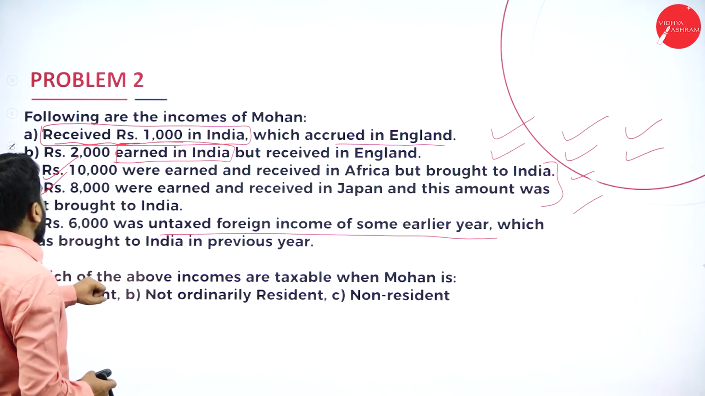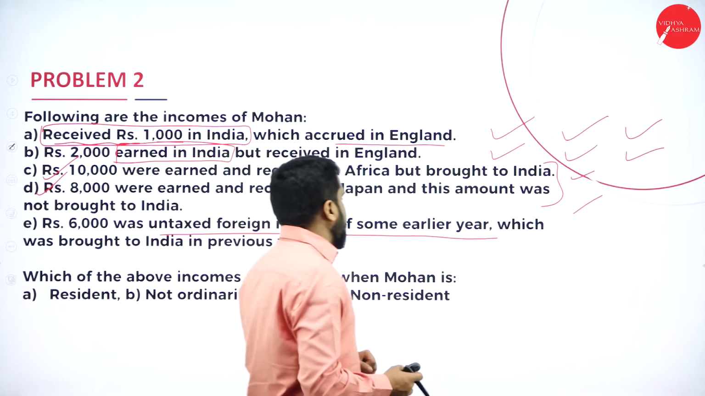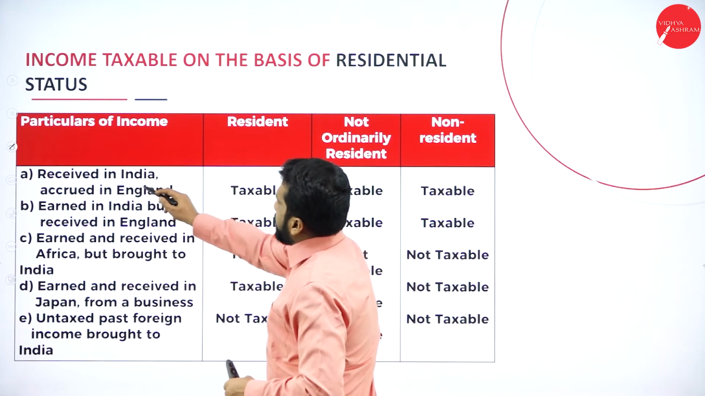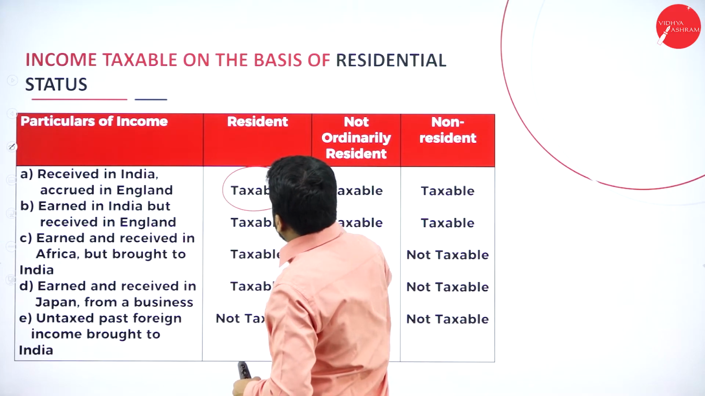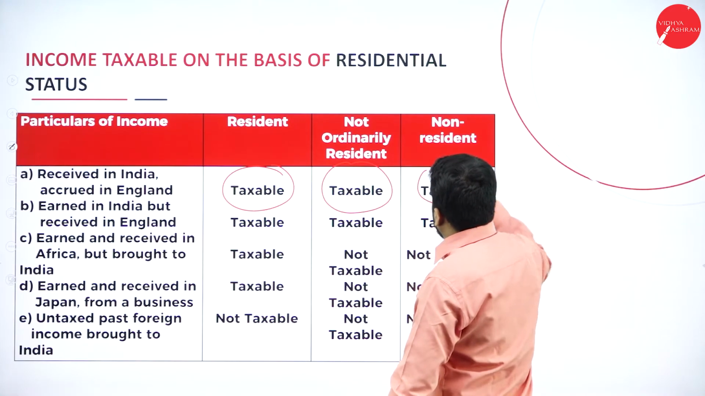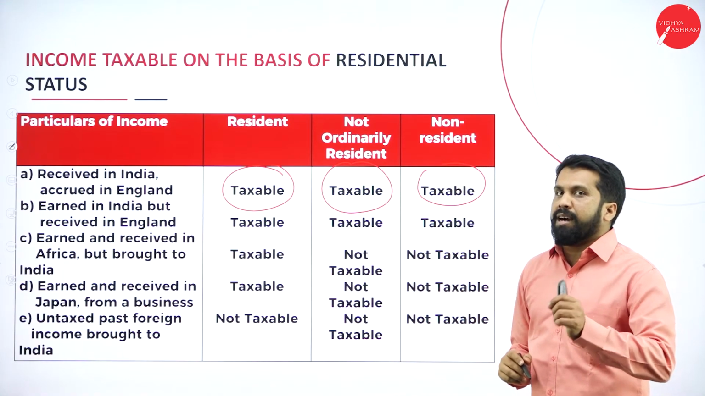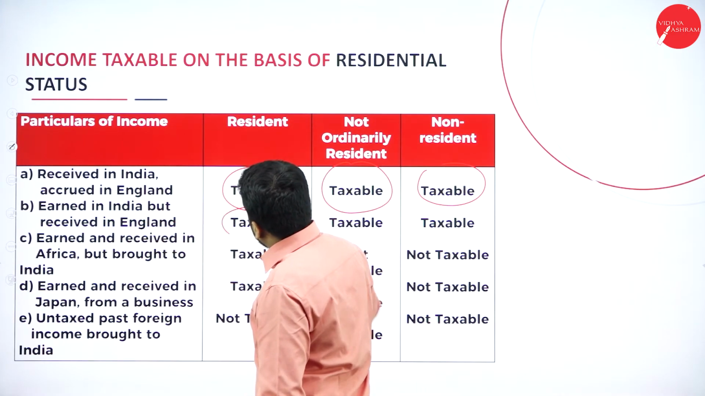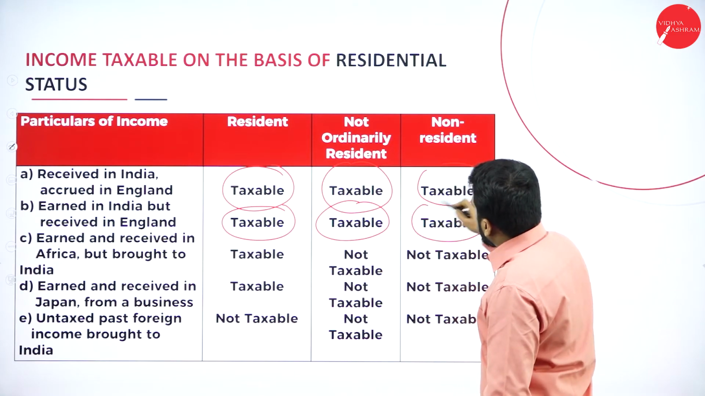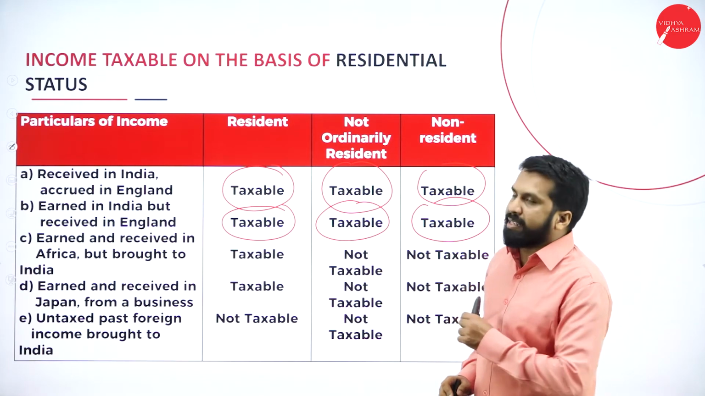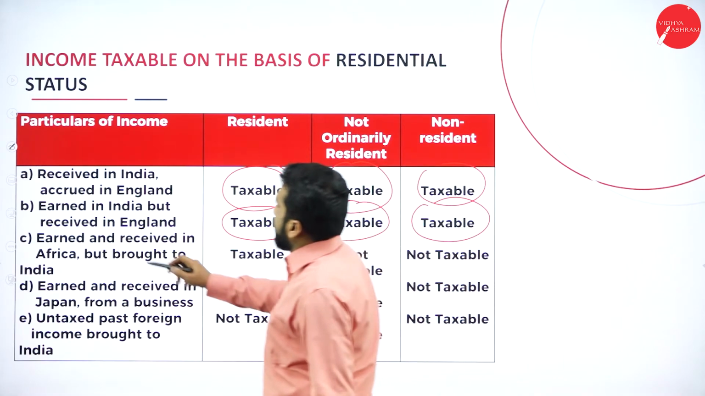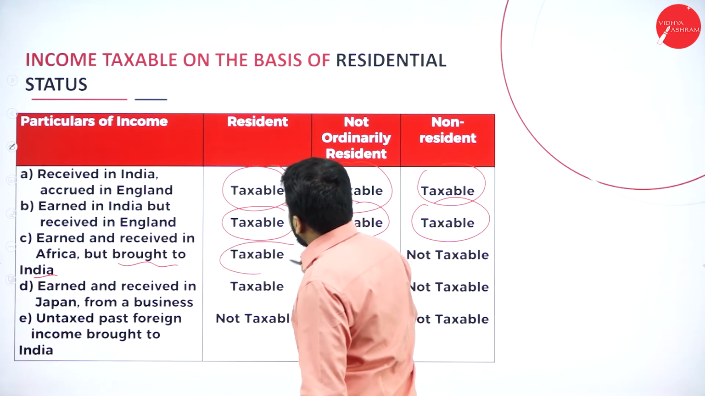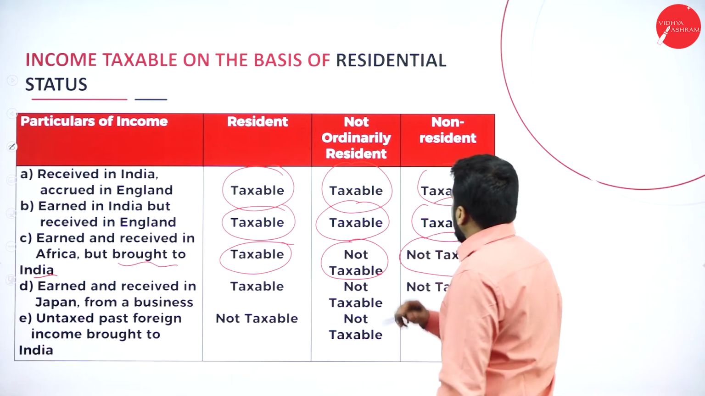Next. Which of the above income are taxable in the name of Mohan? We'll go to the answer. Simple. Received in India, accrued in England: taxable, taxable, taxable. This will be your answer. Now, earned in India but received in England: taxable, taxable, taxable. Why? Because it is earned in India. Next, earned and received in Africa but brought to India: taxable, not taxable, not taxable.